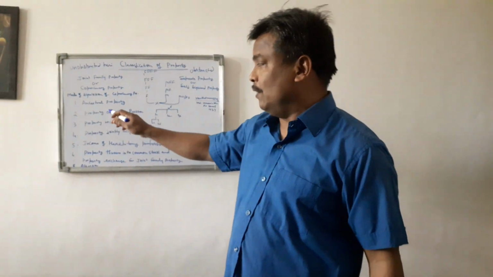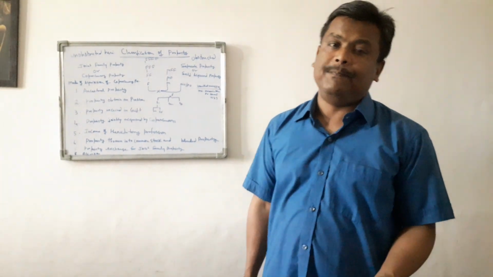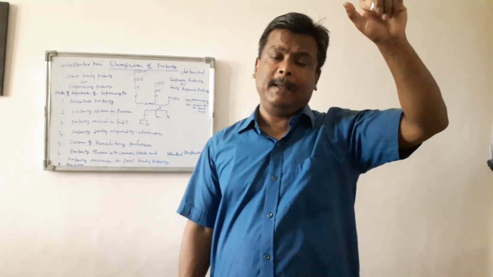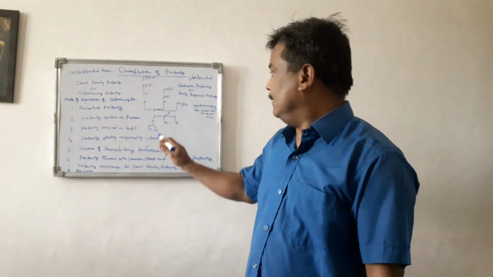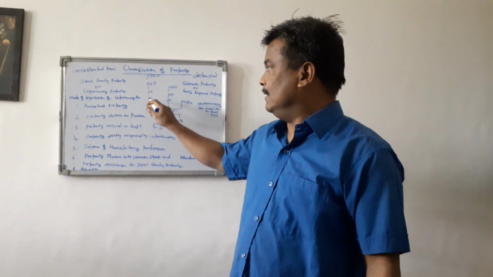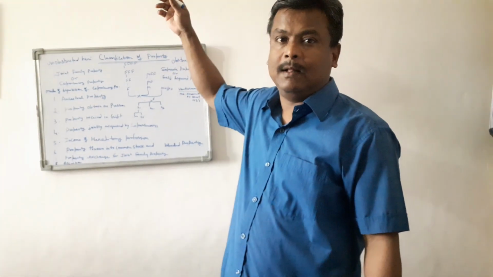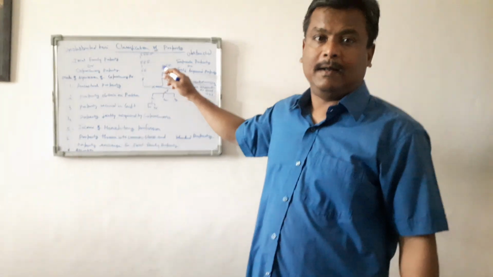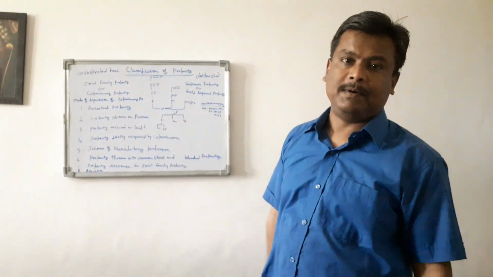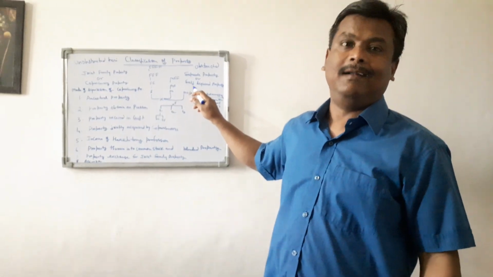So the first and foremost important mode is ancestral property. Ancestral means if a person inherits from his ancestors, that is called ancestral property. Here there is a confusion. Who are our ancestors? Suppose there is a person: his father's side, his father, and all the other upper generations of the father's side, his mother, father, nana, parnana, and the rest of the upper side, and apart from the father and mother, maternal uncle, paternal uncle.